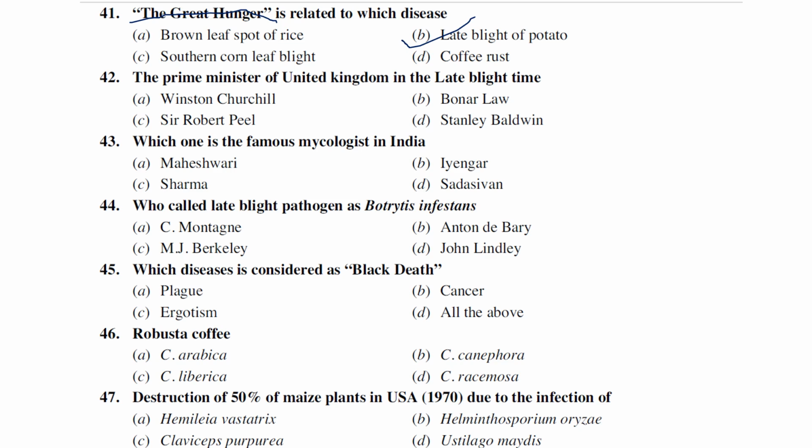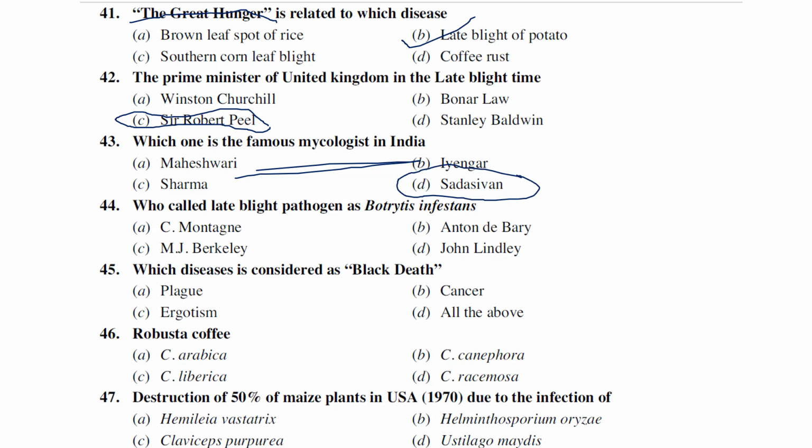The Prime Minister of the United Kingdom at the time of late blight. Who is the Prime Minister of the United Kingdom at the time of late blight of potato? Winston Churchill, Bannerman, Robert Peel, and Stanley Baldwin. So at the time of late blight of potato, 1845, Sir Robert Peel was the Prime Minister of the United Kingdom. Which one is the famous mycologist in India? Which of the following given options? Maheshwari, Iyengar, Sharma, Sadasivan. So these are not all related to mycology; some are related to religions and other things. But Sadasivan is highly related to fungi, right? So he is a famous mycologist compared to others.